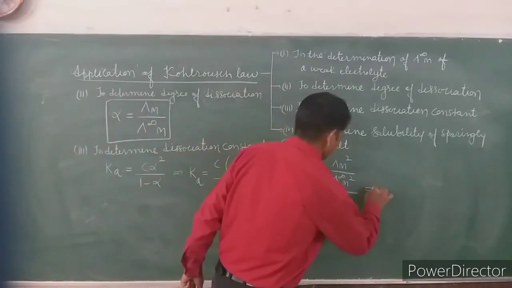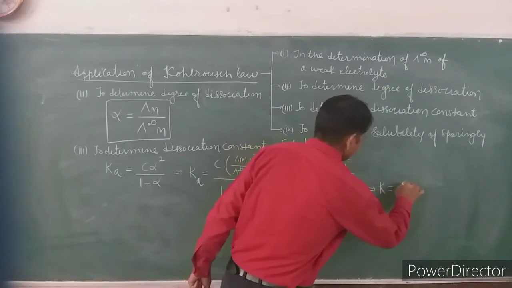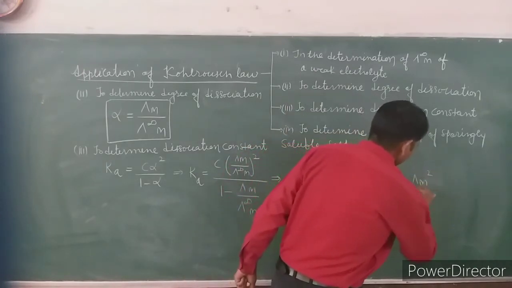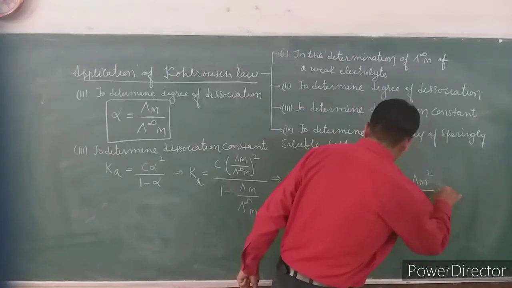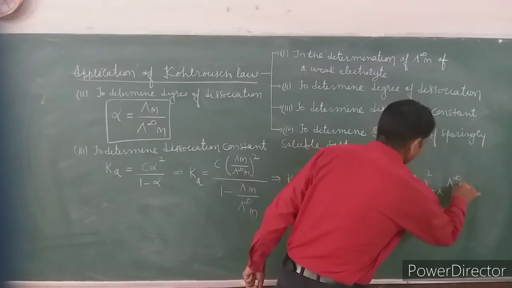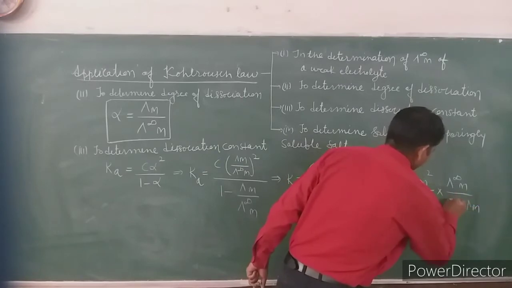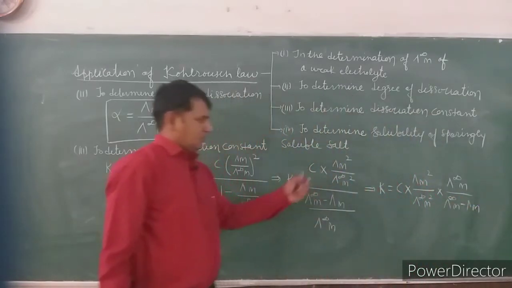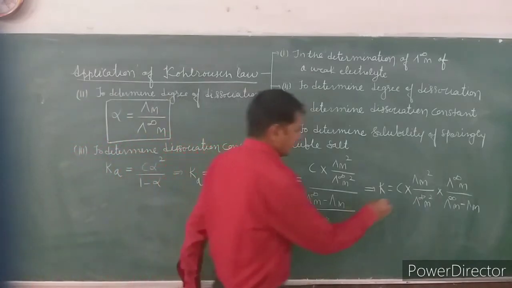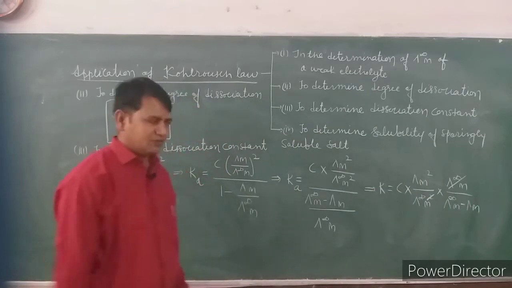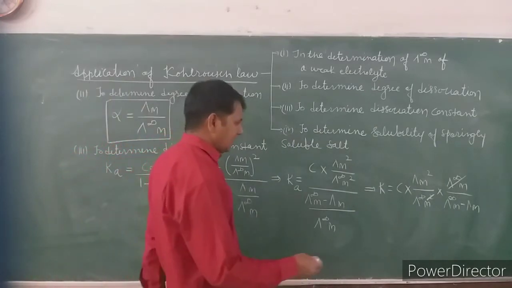Further rearrange this equation, it will be C into lambda m square upon lambda infinite m square into lambda infinite m upon lambda infinite m minus lambda m. Solve it. Lambda infinite m to the power 1 and lambda infinite m cancel out. The rest of the things are as they are.